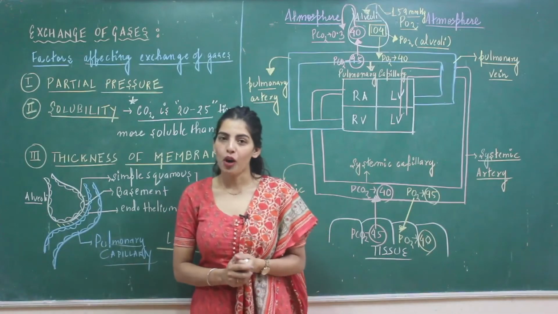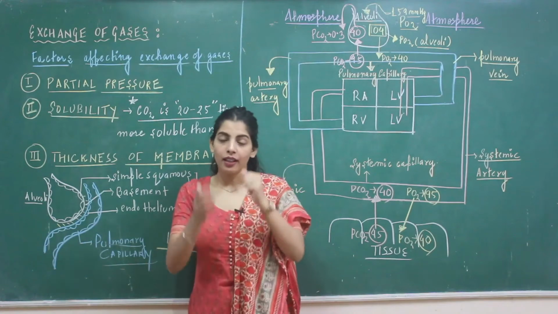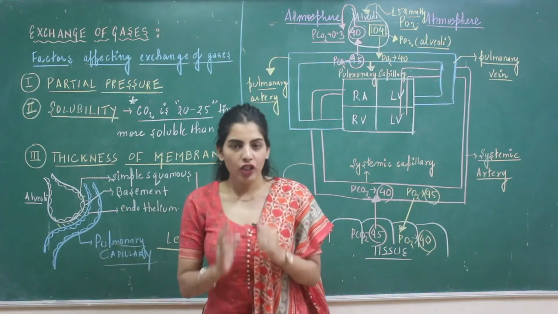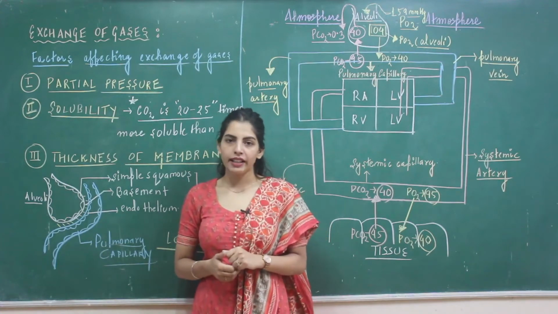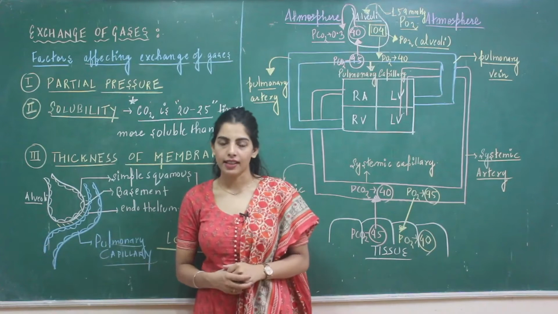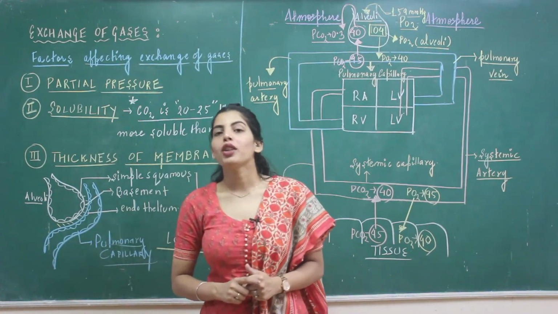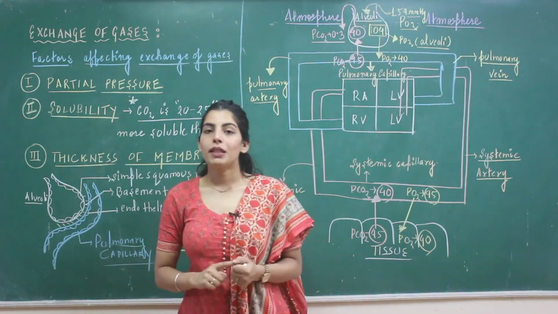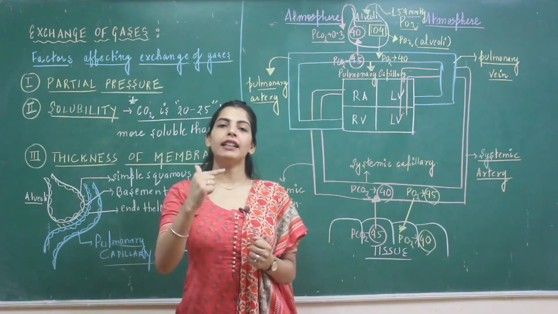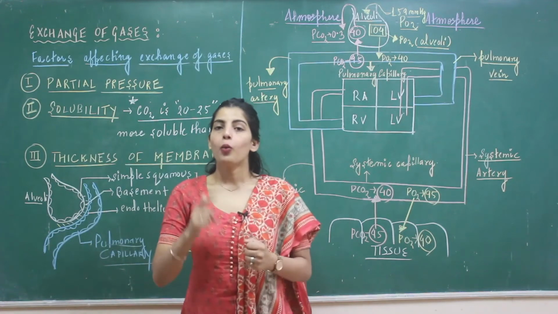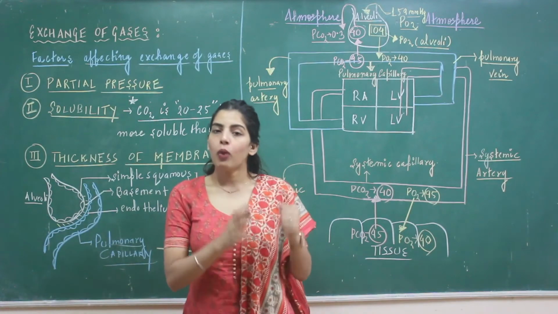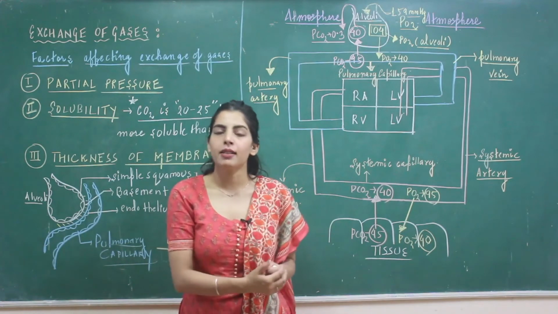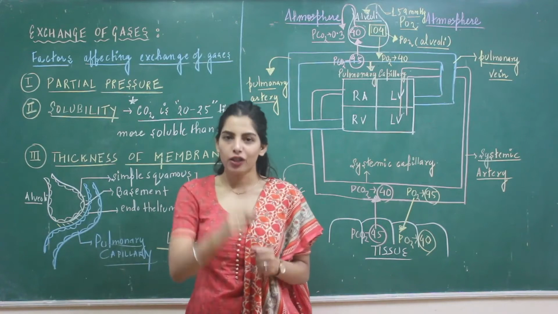Alright, now let's move on to the next part of this chapter, which is the exchange of gases. We have already gathered all the air inside our body. Now we need to exchange this gas. Exchange of the gases is going to take place at two parts that we have already discussed. One exchange will be between your alveoli and the blood capillary supplying there, which is the pulmonary capillary, and one exchange will be taking place between the tissues and the systemic capillaries. So there are these two exchanges.